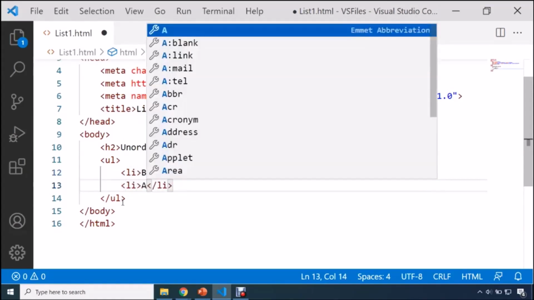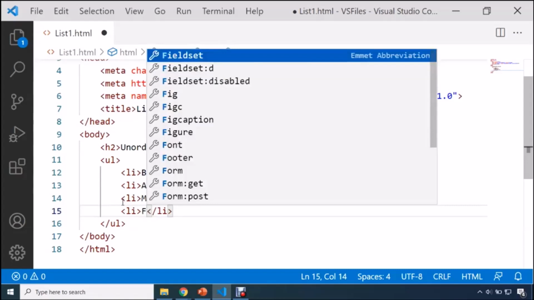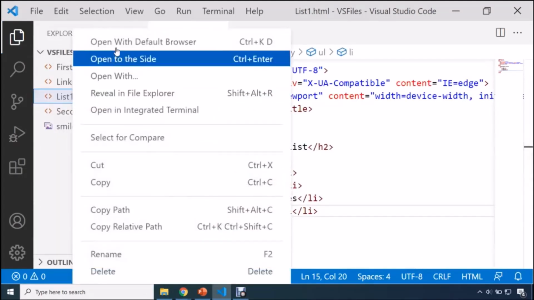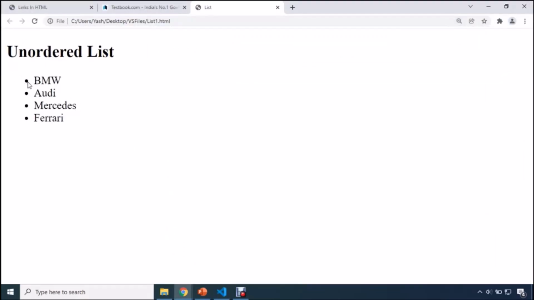Let's say my first item will be BMW. Then I'm going to use li tag. Here I'm going to write Audi. Then again, I need to display one more item. So again, we need to use li tag, and here I'm going to write, let's say, Mercedes. Then one more li tag I will be using, and here let me type Ferrari. So this is how guys you can use an unordered list in HTML. You have to use UL tag and you need to use li tag in order to display the set of items. Now let me save this file, and if I show you the output of it, this is how your unordered list will look. So always remember unordered list will display the set of items in bullet symbols.